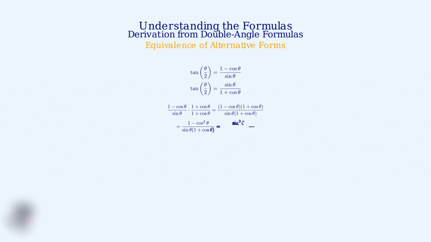Let me show you how the second and third formulas are actually equivalent to each other. To show these forms are equivalent, we multiply the second formula by 1 plus cosine theta over 1 plus cosine theta. Using the identity 1 minus cosine squared theta equals sine squared theta, we can simplify to get the third formula. Each formula has its own advantages depending on what information you're given.